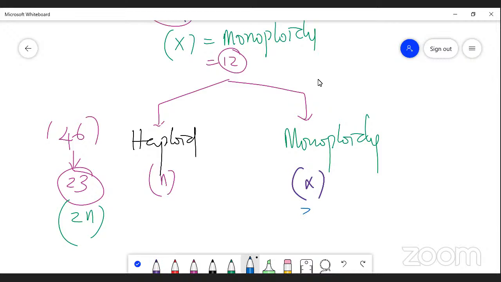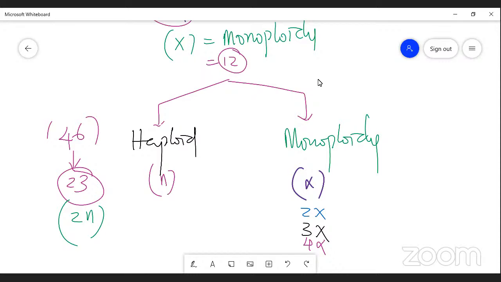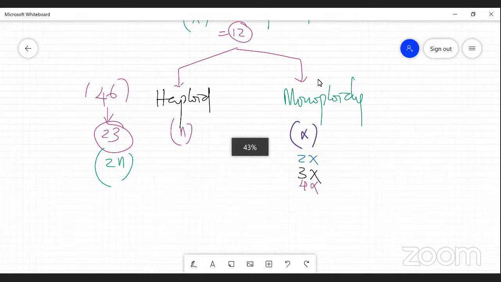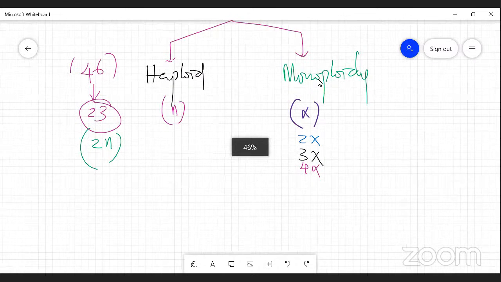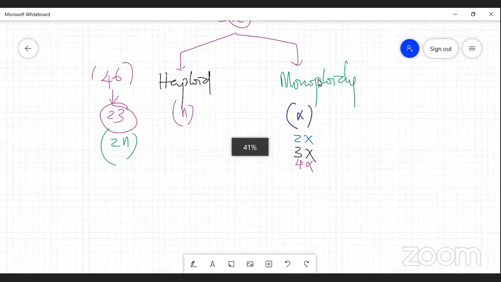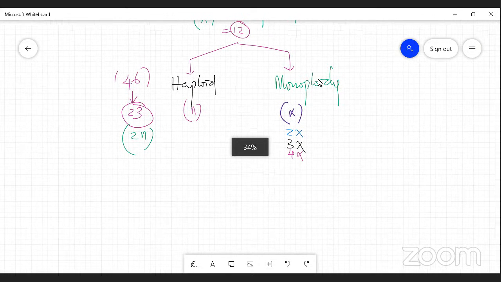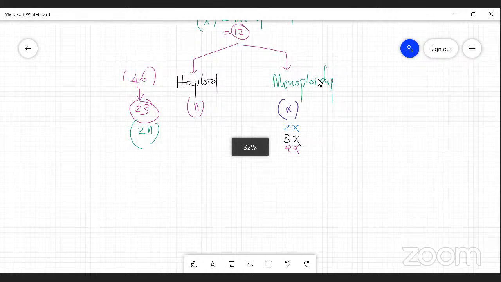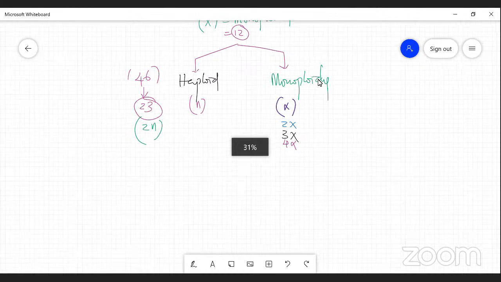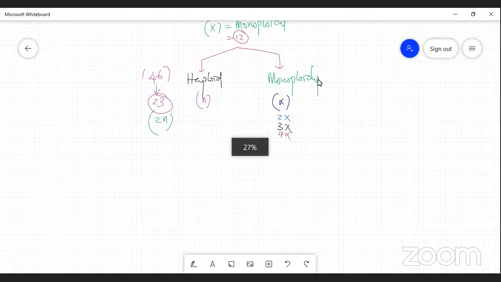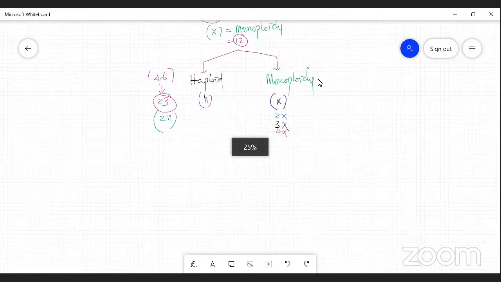And 2x, that is diploidy. And 3x, that is triploidy. And 4x, that is tetraploidy. And 5x, that is pentaploidy, right? Because the basic sets of chromosomes are added to the normal structure of chromosomes, or a constant, specific, or fixed number of chromosomes. Every organism possesses a fixed number of chromosomes, right? My dear students, don't get confused, right?